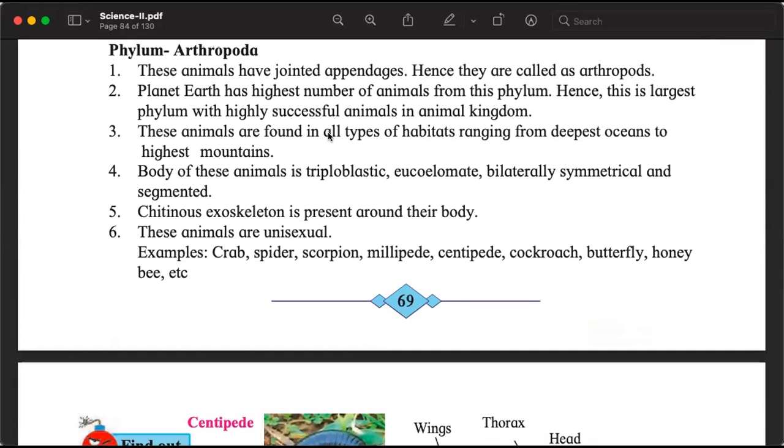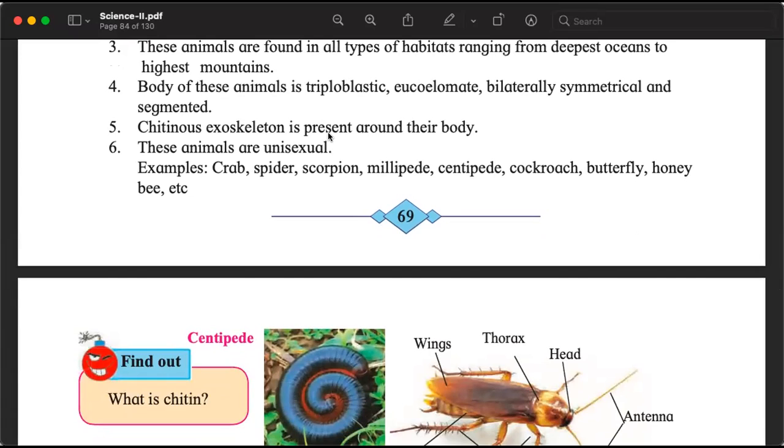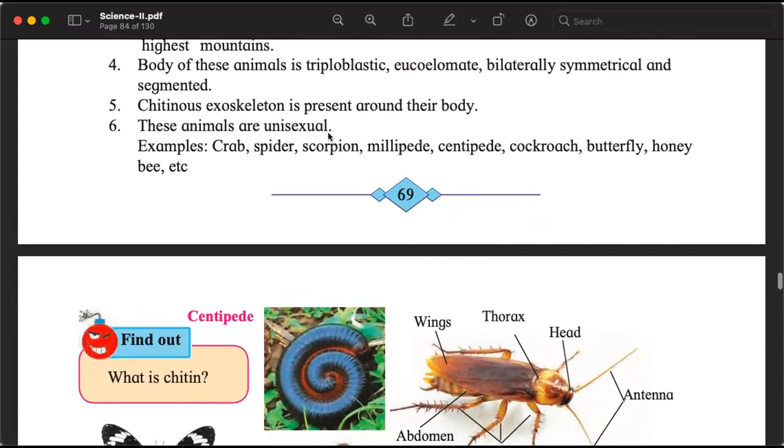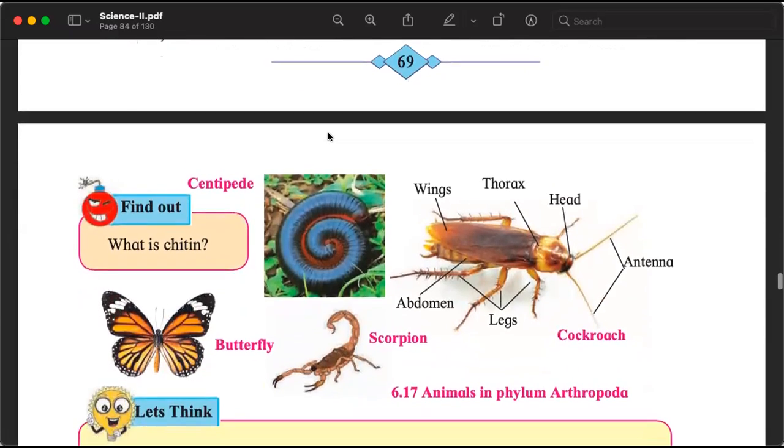They live in all kinds of places: water, air, trees, plants, mountains, everywhere. Triploblastic, eucoelomate, and bilaterally symmetrical. Of course, they are segmented. And interestingly, unlike Annelida, where all the segments are similar, in case of Arthropoda, not all the segments may be similar. If you look at the centipede, it looks, देखो यहाँ पर भी ring जैसे दिख रहा है ना? So it is very similar to earthworm, segmentation wise.